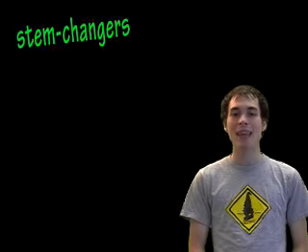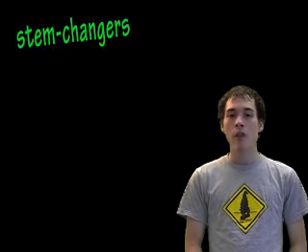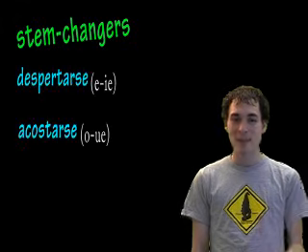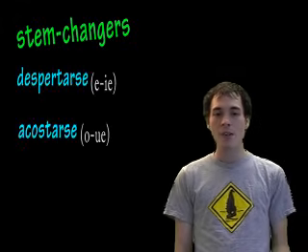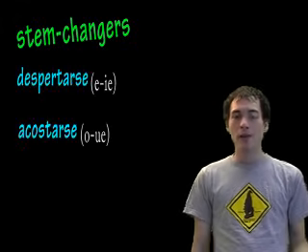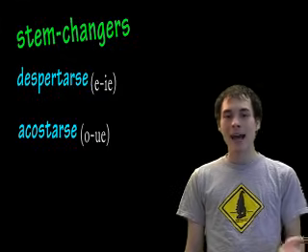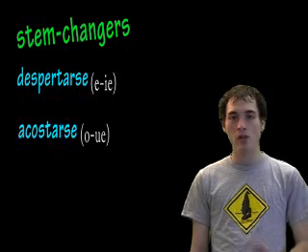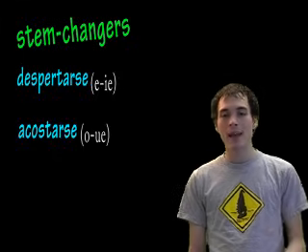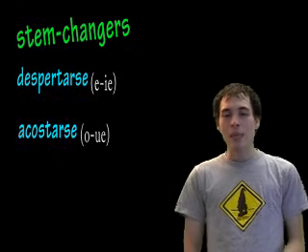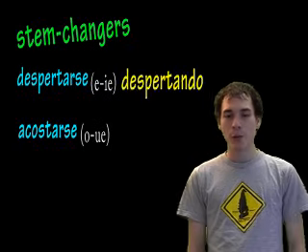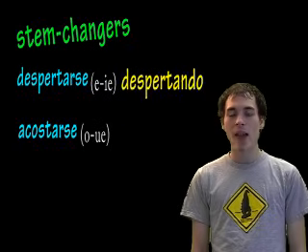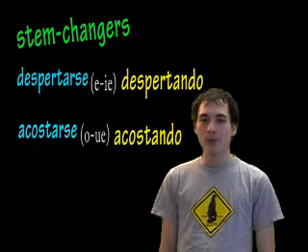Now for the stem changers that end in AR and ER, they look normal in the ING. So despertarse and acostarse both end in AR, but they're stem changers. Despertarse is E to IE and acostarse is O to UE. But they don't change in a weird way for this. So despertarse, to say waking or awaking, despertando. Acostarse in the ING, acostando.